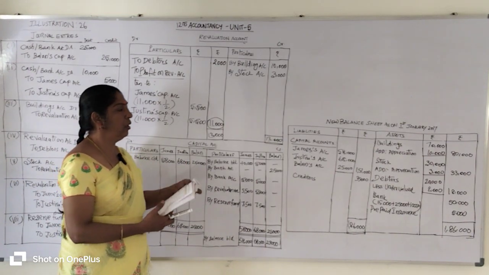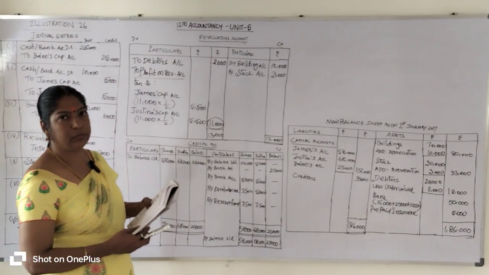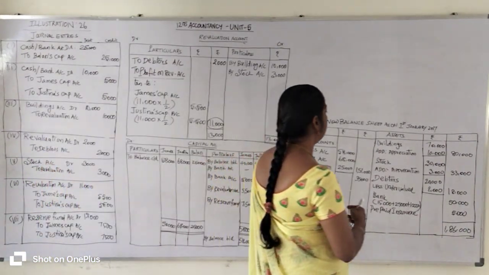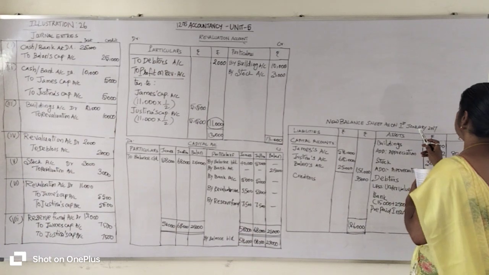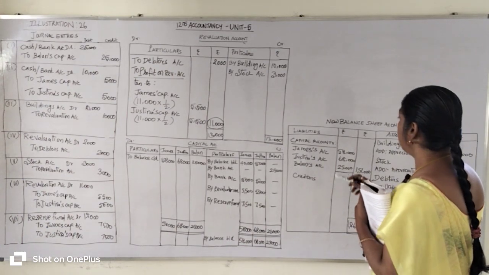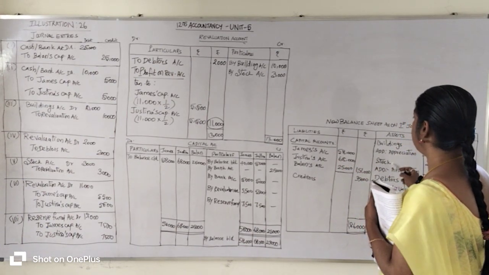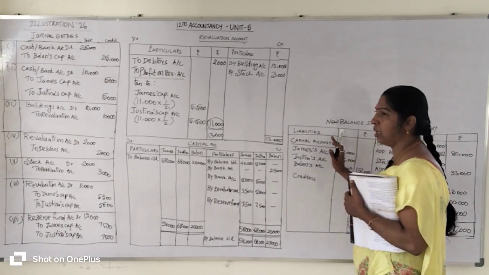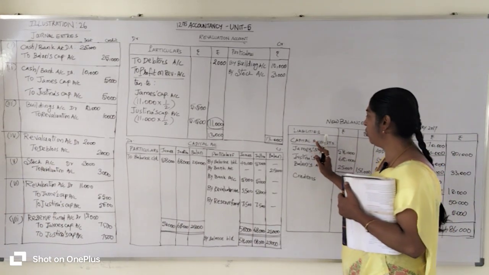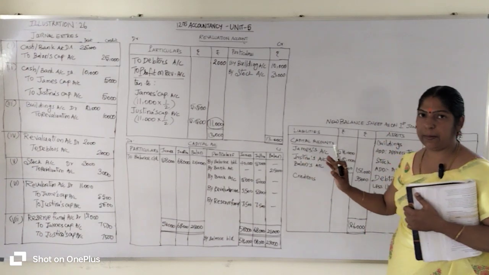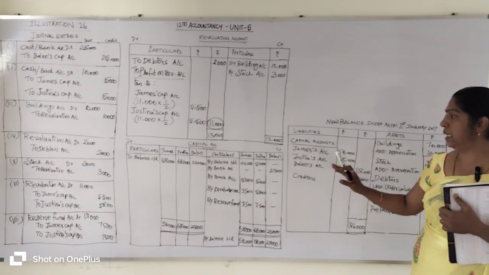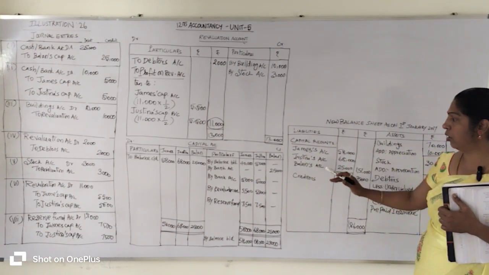Now we are going to prepare the new balance sheet. Okay. So dated on the new balance sheet as on 1st January 2017. There are two sides, liability side and asset side. You always start with the liability side, it is easy for you. The first item of the liability side is the capital account. Who contributed the capital?